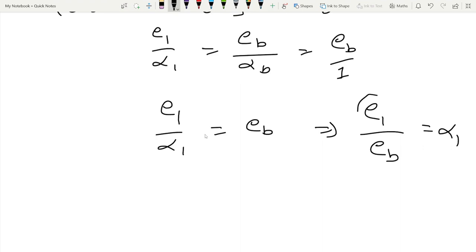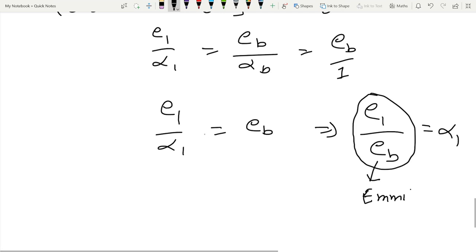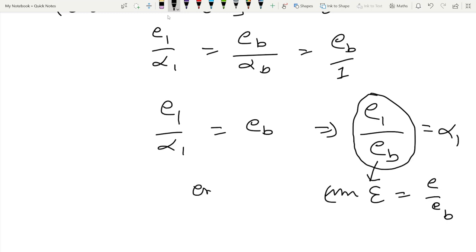But we know that this term E1 by E b is given by emissivity. This is emissivity, given by the epsilon term. Emissivity is equal to E by E b. Emissivity means it is the ratio of the emissive power of a body to the emissive power of a black body. Epsilon is emissivity.